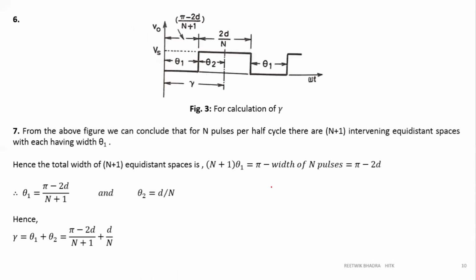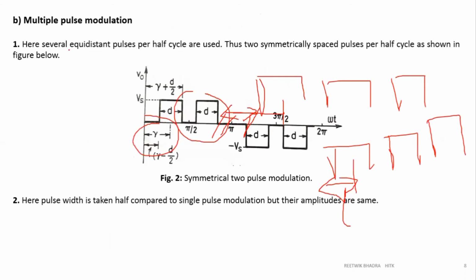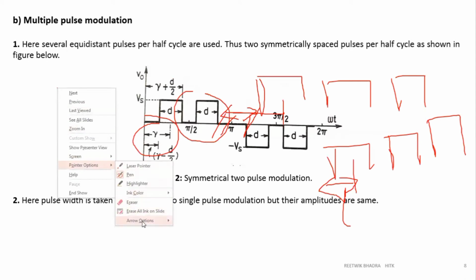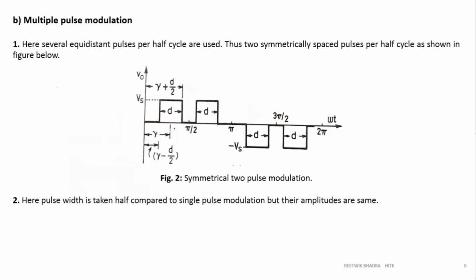Now there is a calculation for gamma also. Okay, so we had taken this first pulse over here. We know for the first pulse, up to this portion is gamma. So this portion of the gamma is called theta 2, and this portion of the gamma is called theta 1. Okay, so if I go into this figure, understand it very nicely.